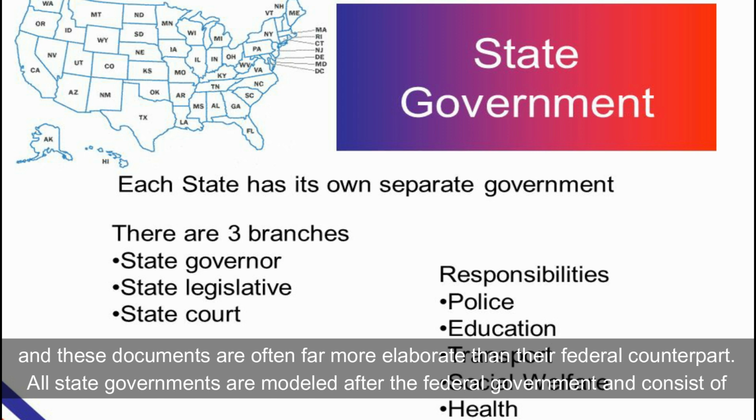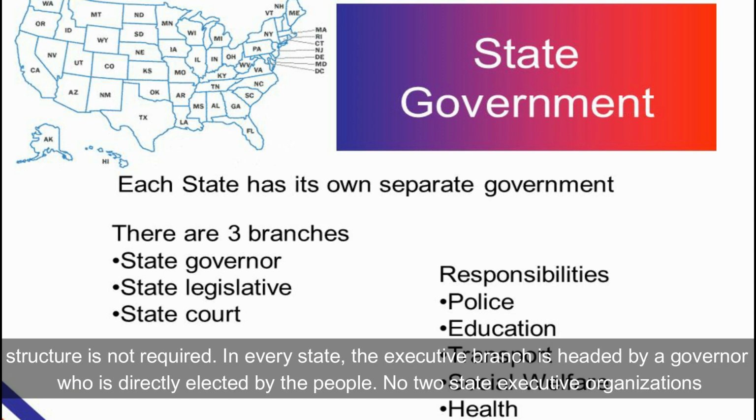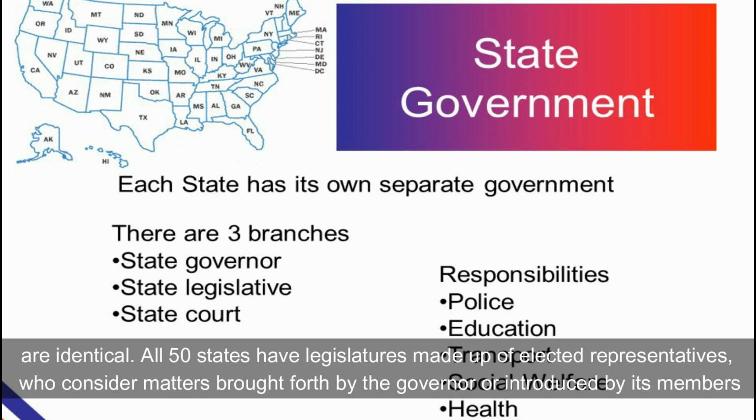All state governments are modeled after the federal government and consist of 3 branches: executive, legislative, and judicial. The US Constitution mandates that all states uphold a republican form of government, although the three-branch structure is not required. In every state, the executive branch is headed by a governor who is directly elected by the people. No two state executive organizations are identical.